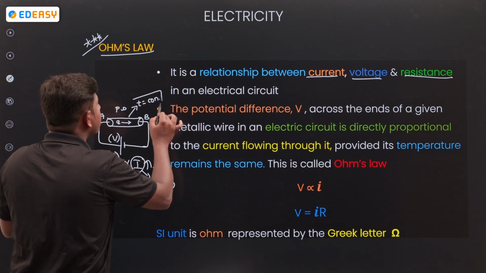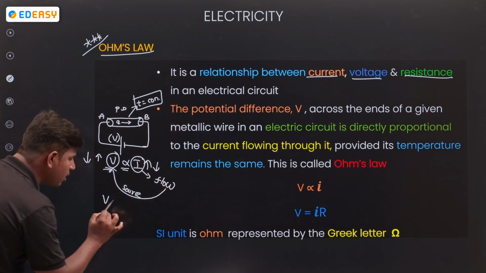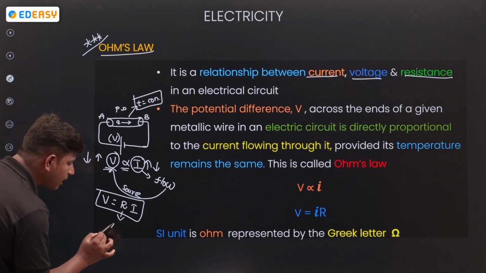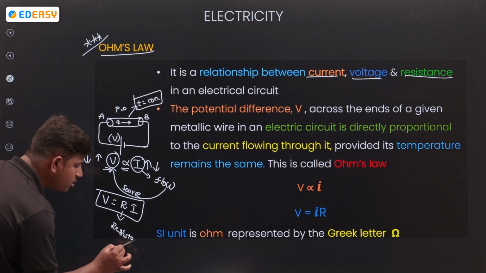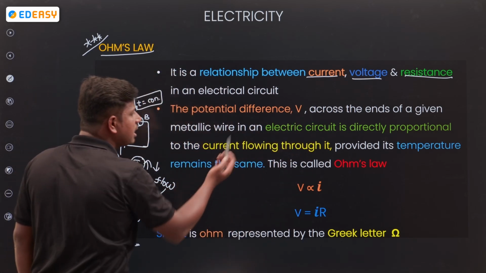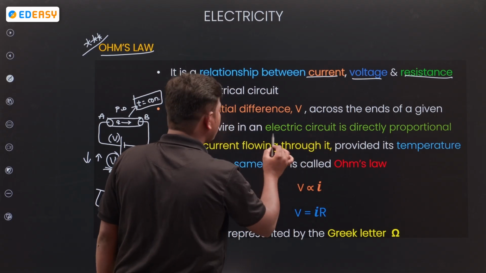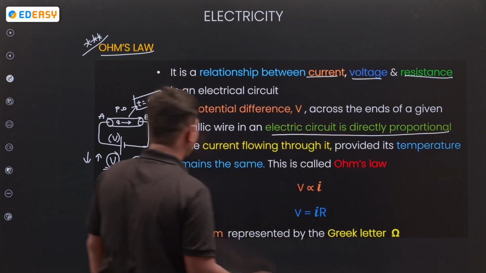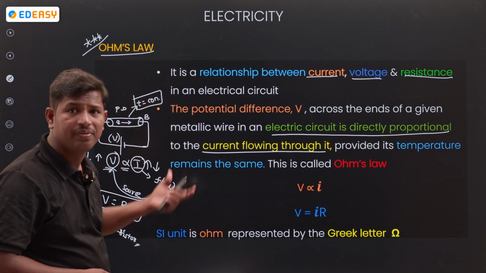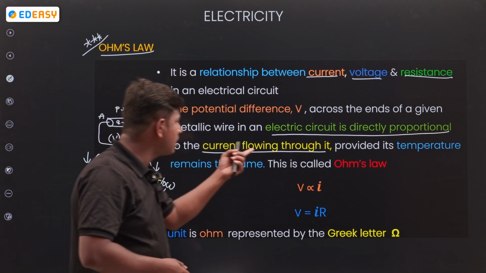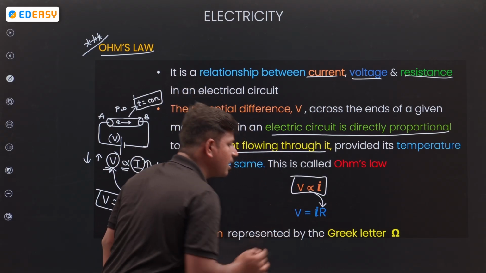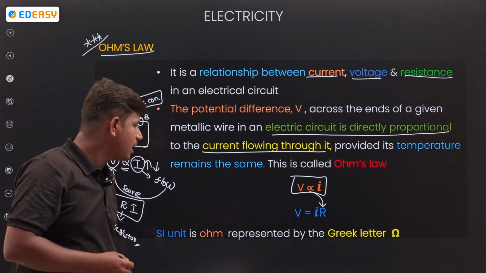Where does this happen? At constant temperature. If you remove the proportionality, what will you get? You will get V equals R I. Look here: the potential difference V across the ends of a given metallic wire in an electrical circuit is directly proportional to the current. V is proportional to I. Remove the proportionality and you will get the resistance.